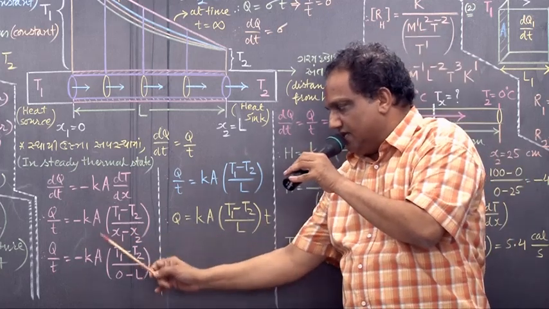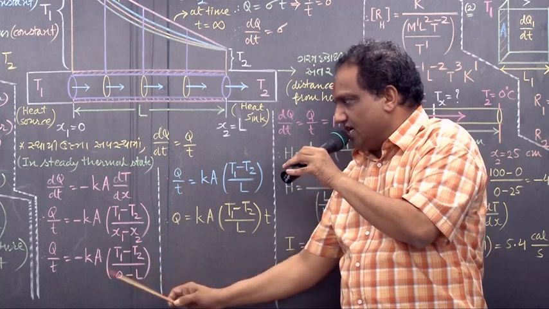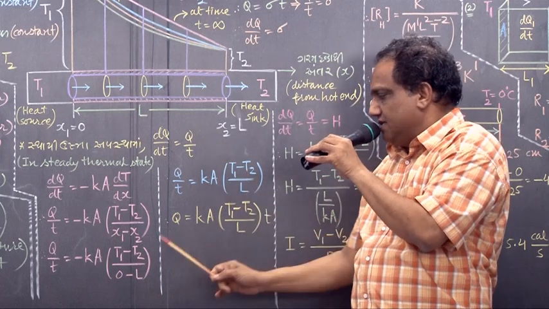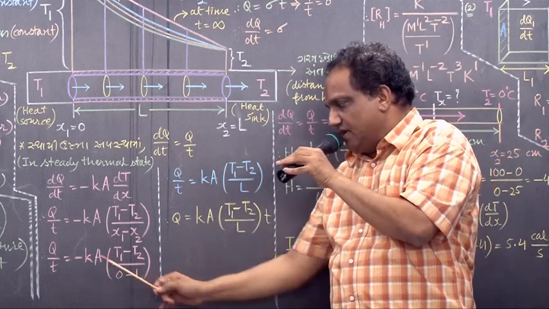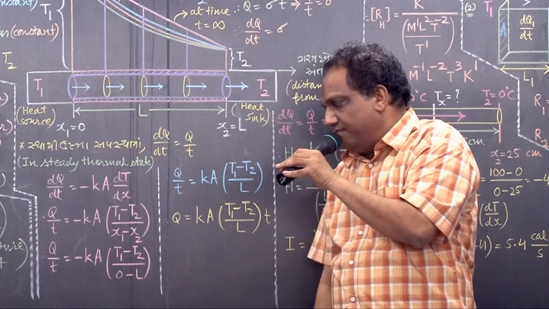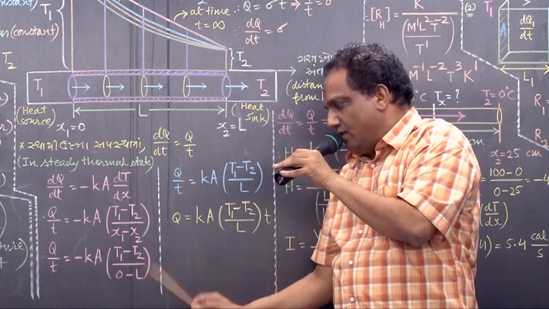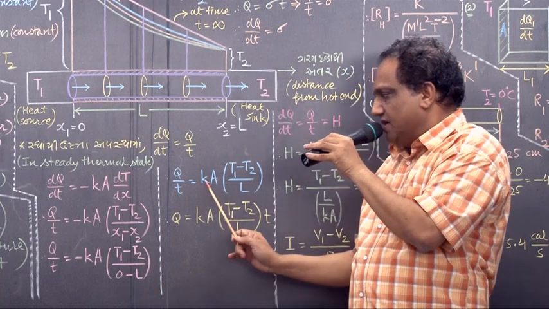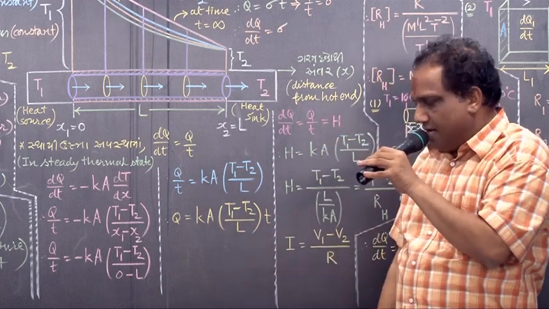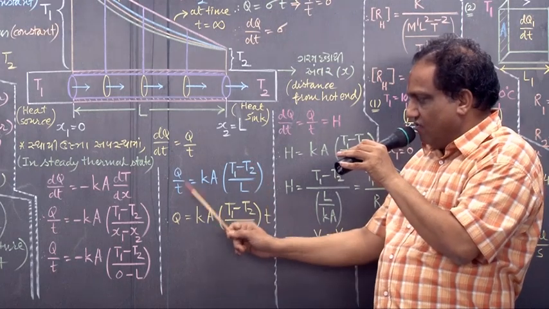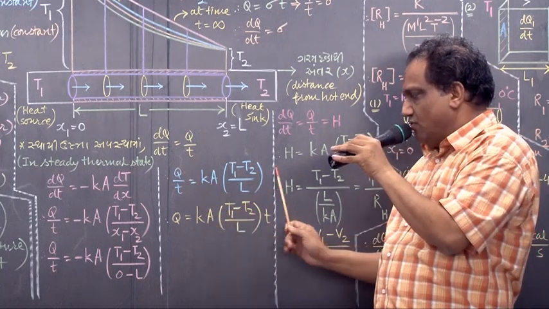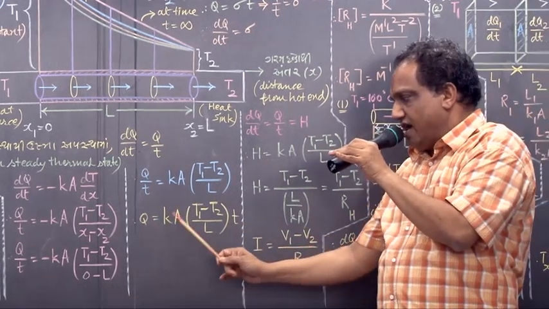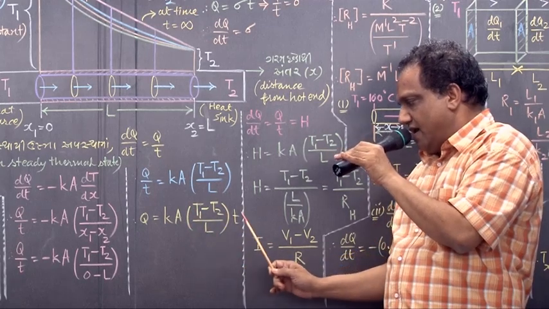Now minus Ka as it is, T1 minus T2 as it is. What is x1? What is x2? Minus will become, Ka T1 minus T2 upon L. Minus has become plus. But now transfer this T here. If you want only the amount of heat energy, you should transfer this time over here. Speak out the whole formula. Q equals to Ka T1 minus T2 upon L into T.